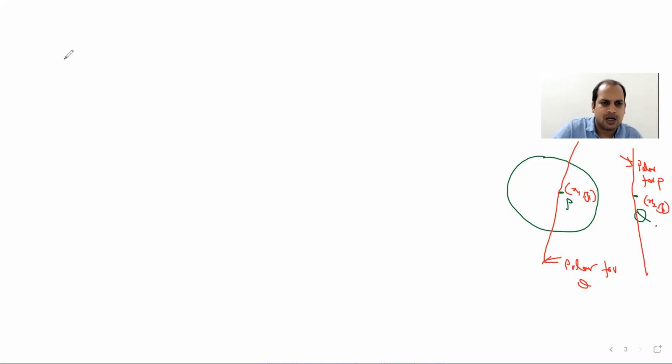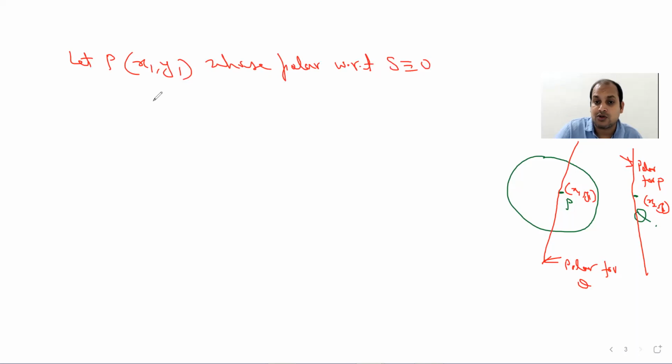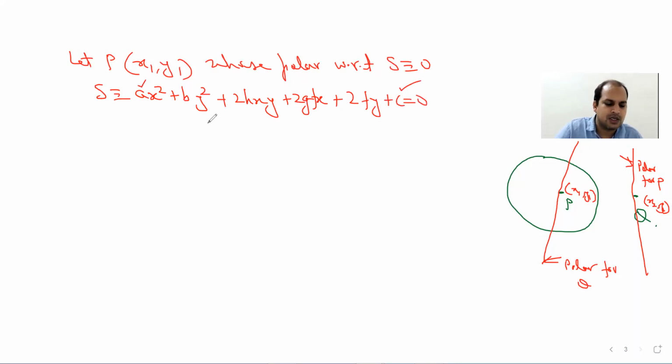So in general, let P be a point x1, y1 whose polar with respect to the conic S equal to 0, where S is this expression ax square plus by square plus 2hxy plus 2gx plus 2fy plus c equal to 0, the general equation of a conic. So what is the equation of the polar here? We know how to write the equation of the polar.